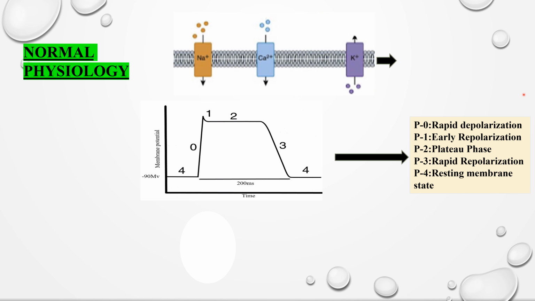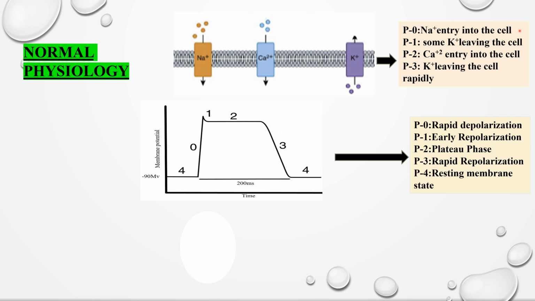In phase 0, sodium ions enter into the cell through sodium channels present on the cell membrane. These sodium channels exist in three states. They are open, closed and inactive state. In phase 3, potassium ions leave the cell rapidly through potassium channels present on the cell membrane.